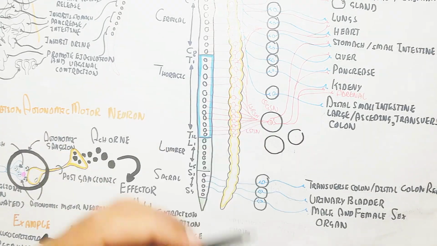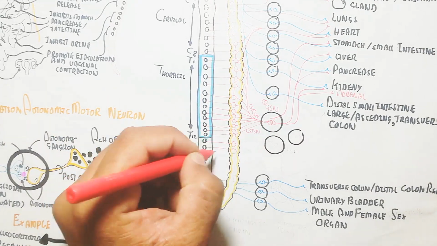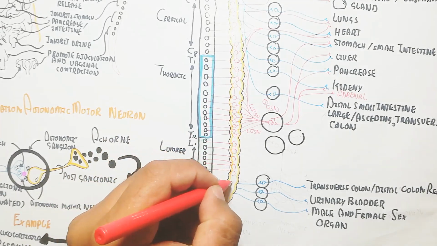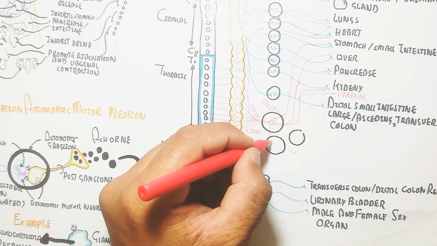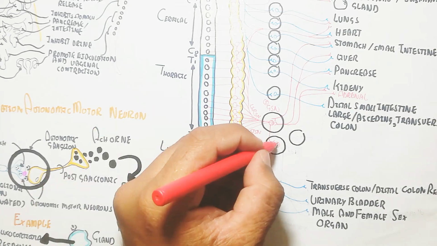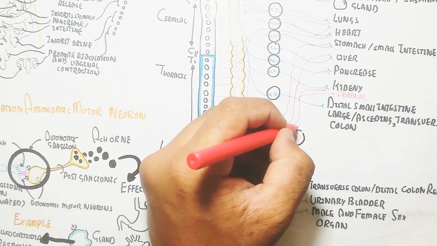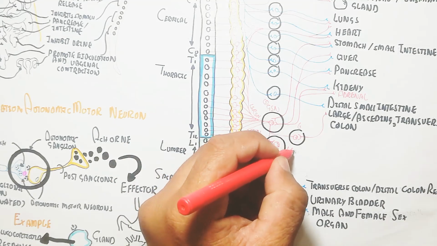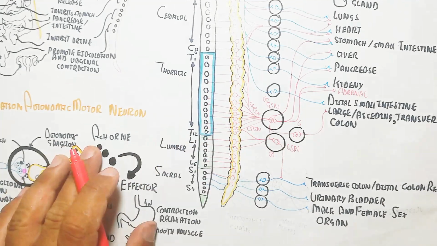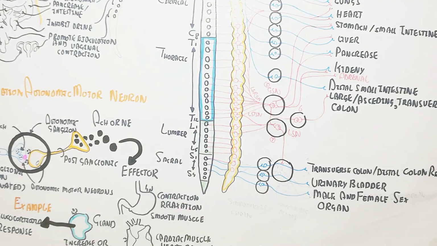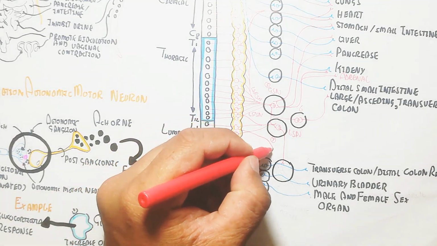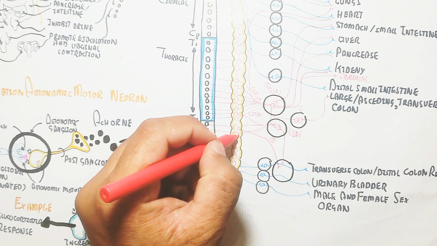This fifth ganglion is known as the celiac ganglion, preganglionic to postganglionic, and the post nerve fiber leads to the distal small intestine and large intestine, ascending and transverse colon, to inhibit the function of these, because the parasympathetic nervous system activates while the sympathetic nervous system inhibits.